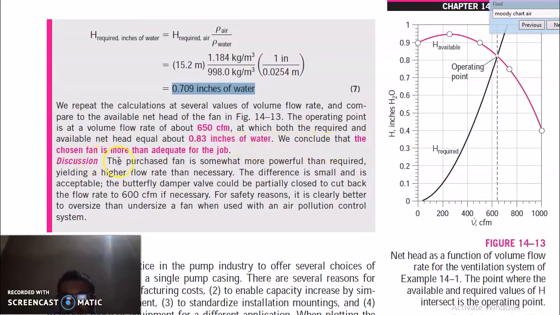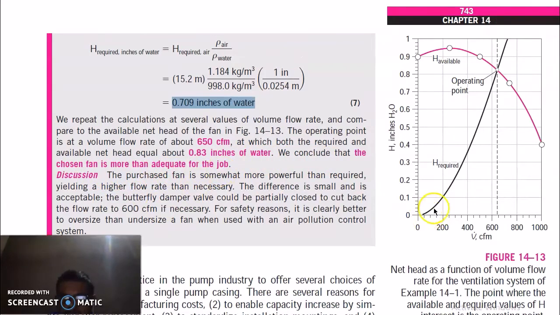We conclude that the chosen fan is more than adequate for the job. So this is your head requirement, which will increase with the flow rate, and this will cut at this point. This is called the operating point, and this is 0.83 inches of H2O, and required is 0.709. So it means our selected fan blower is sufficient to fulfill this requirement.